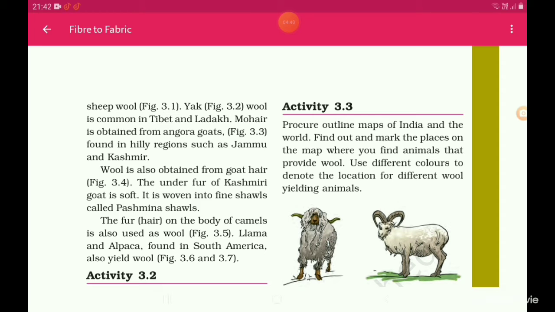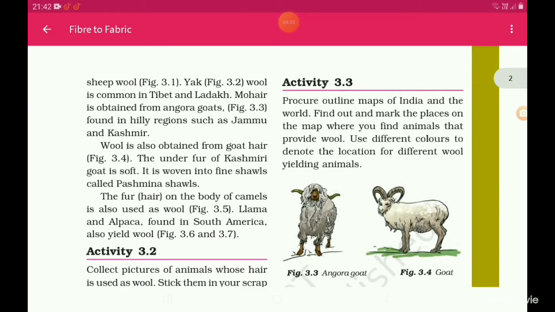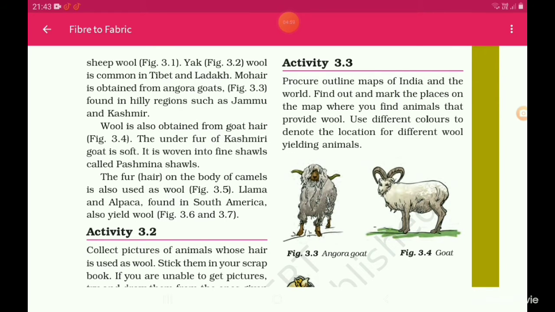Mohair is obtained from Angora goats. So here mohair is a type of wool which is obtained from Angora goats. These Angora goats are found in hilly regions such as Jammu and Kashmir.